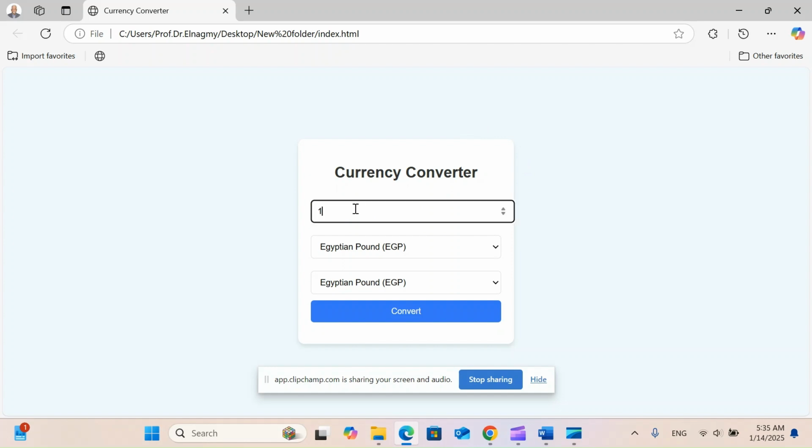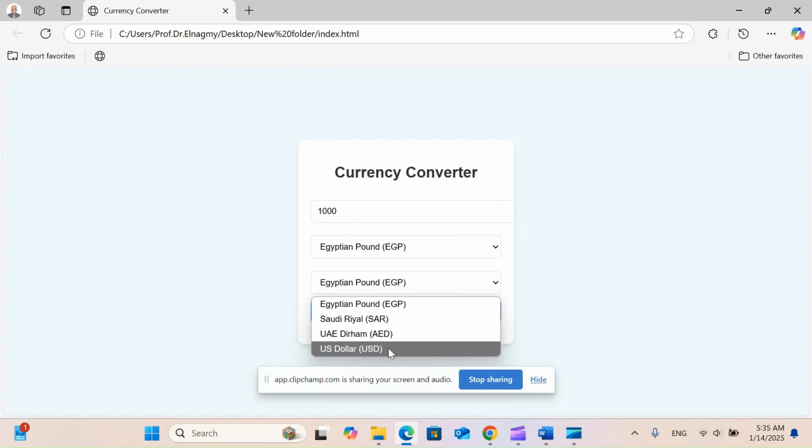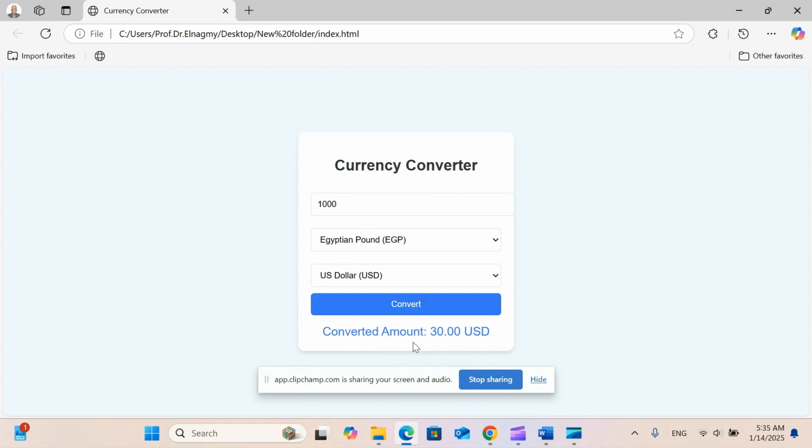For example, we will put here, for example, 1,000 pounds, just as I did in the program that I made with the French model. We will put 1,000 Egyptian pounds, like this. See how much it is in dollars. In dollars, this is the US dollar, and if I convert it, I find it to be about 30 dollars. Meaning that if I put, approximately, the dollar is about 50 pounds, if I put 50 Egyptian pounds like this, I see what it will be. Approximately $1 or $1.50, depending on the rate, meaning it gave me the same result that I got previously from Le Chat, and this is a basic and simplified idea.